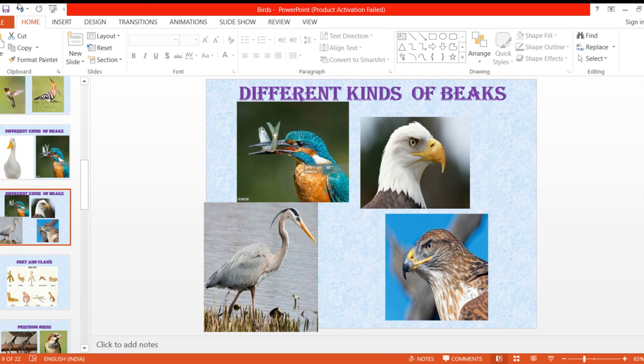Now see here. This is pelican, and this is eagle. Can you see some difference between these all four birds that are there? In these four birds, can you see some difference? What is the difference between these all beaks? The eagle has short and hooked beak.